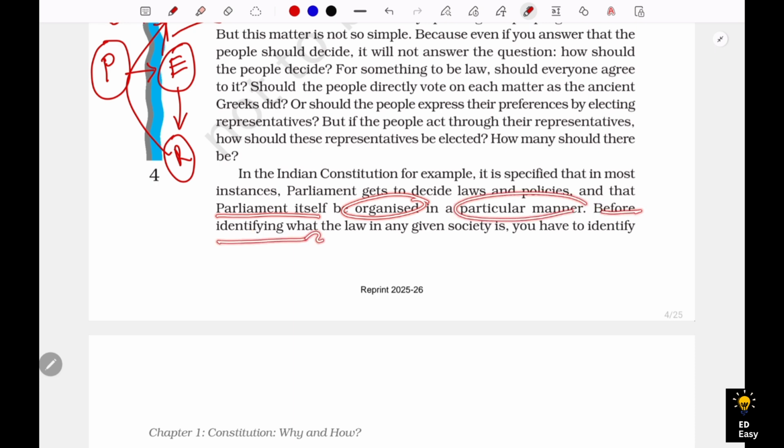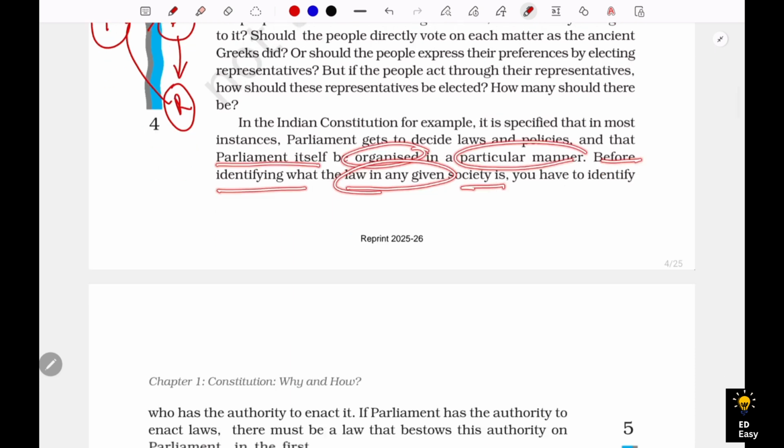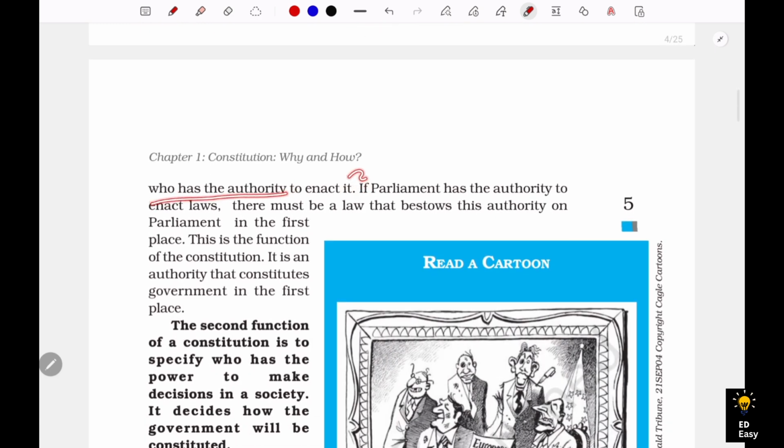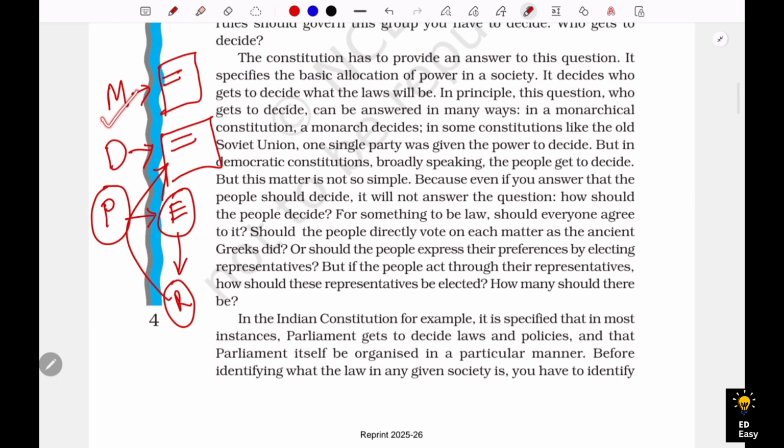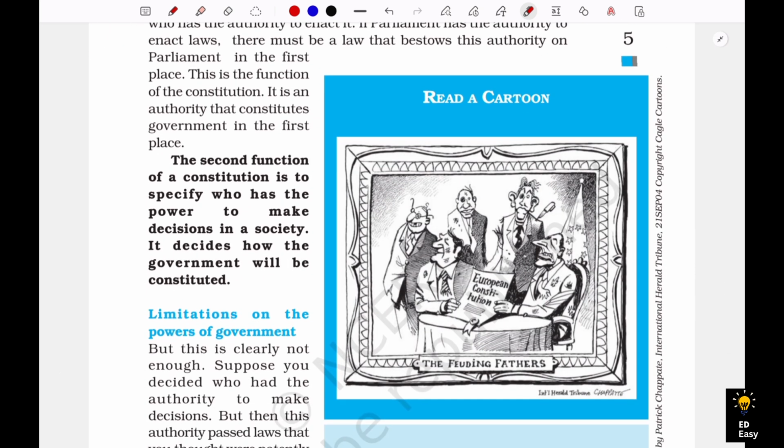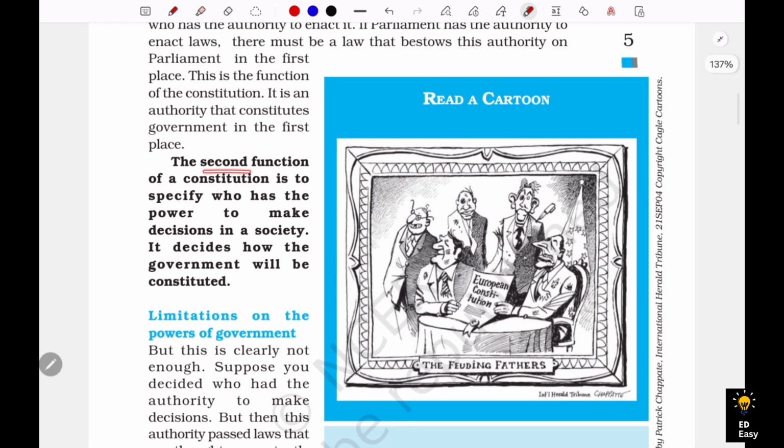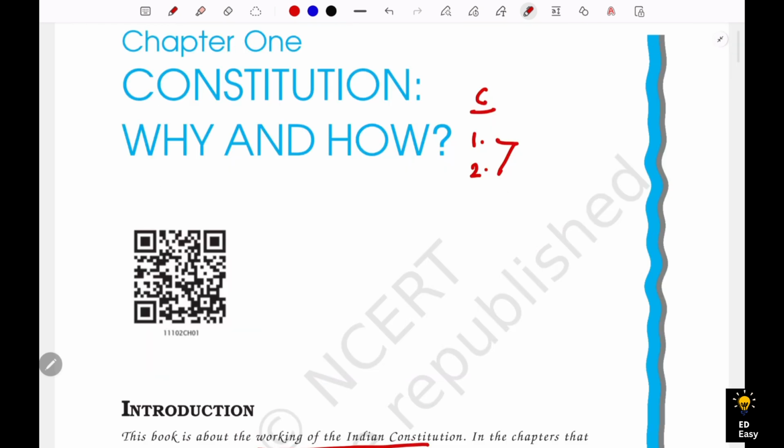So before identifying what the law in any society is, you have to identify who has the authority to enact it. Is it a monarch or is it a democratic republic? So here comes the second function of the constitution. The second function of a constitution is to specify who has the power to make decisions in the society, and it also decides how the government will be constituted. So I'm sure that now you can understand what a constitution is and the first and second functions of the constitution. So let us revise once.